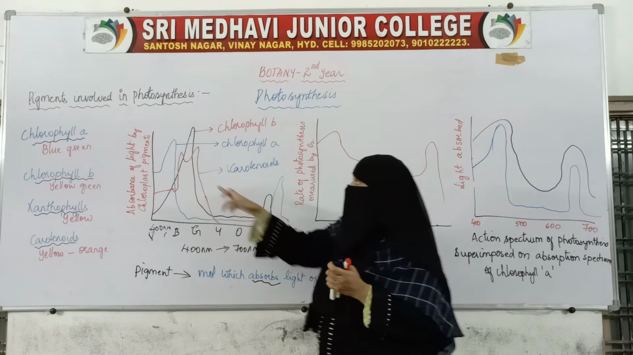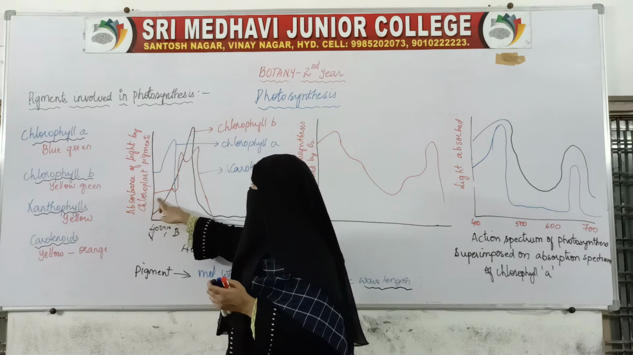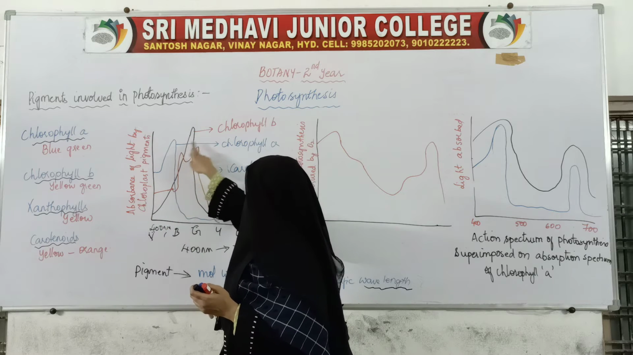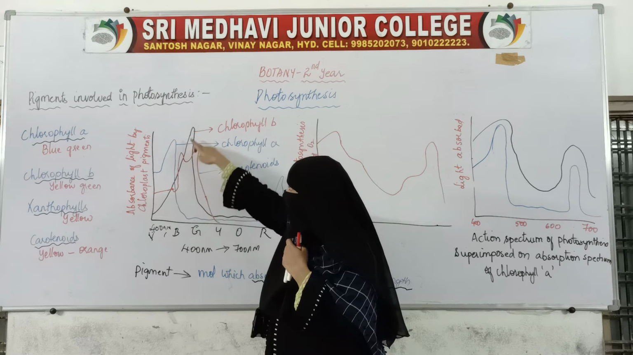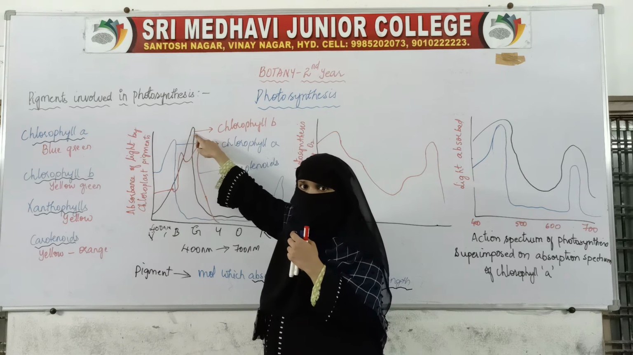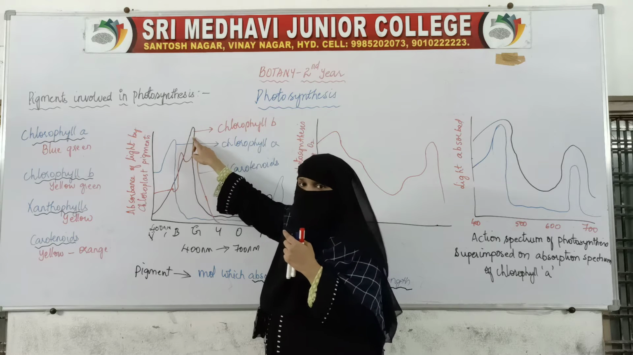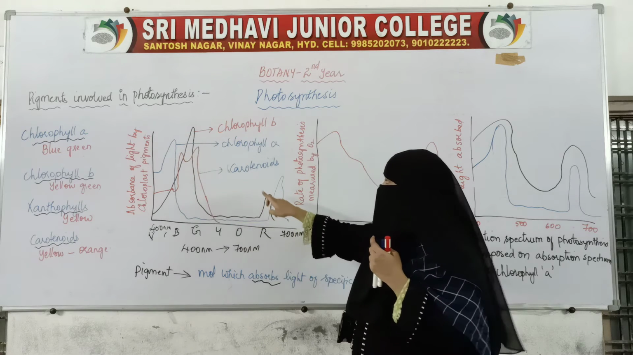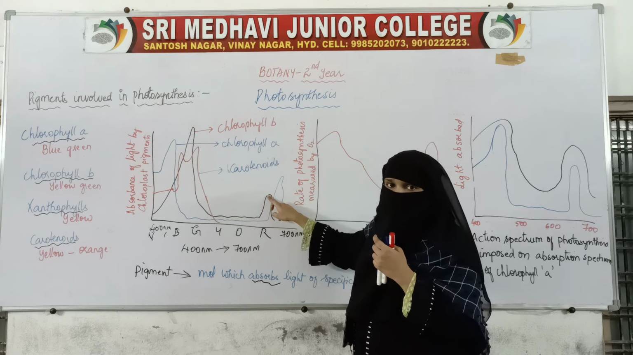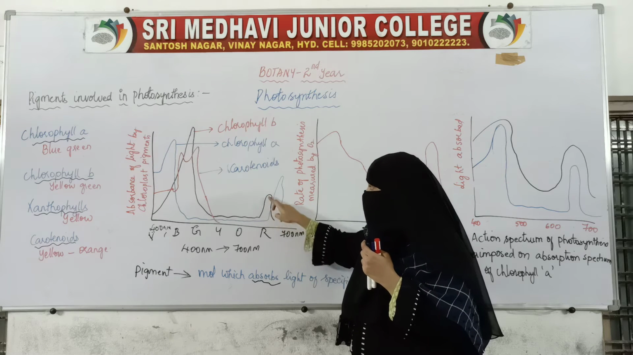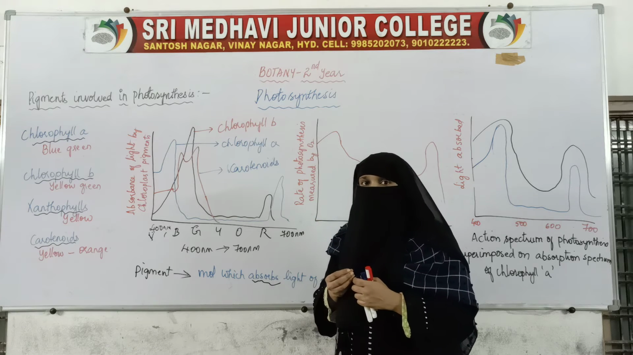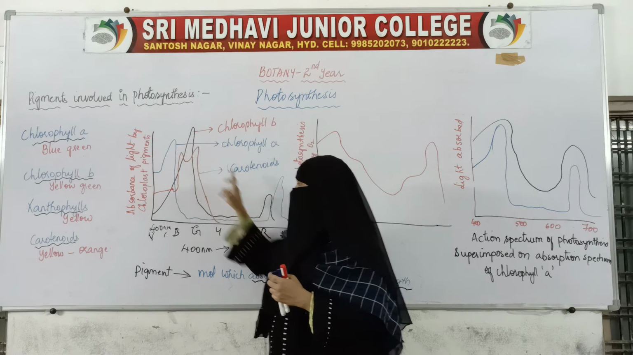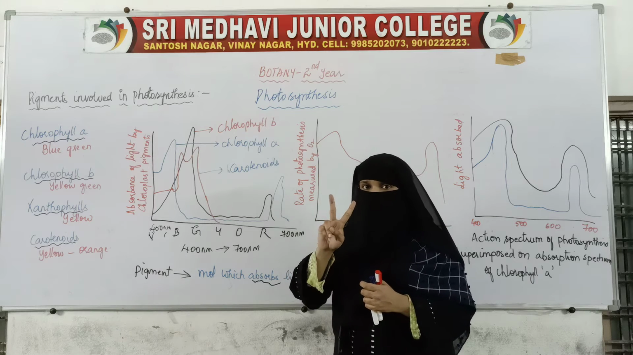This black color is the chlorophyll B. It will be absorbing the light of the blue region. The maximum peak is at, so which light is it absorbing? The blue light. And apart from blue light, another peak is shown at the red region. So that means chlorophyll A absorbs the light of the blue region and the red region, because 2 peaks are shown.